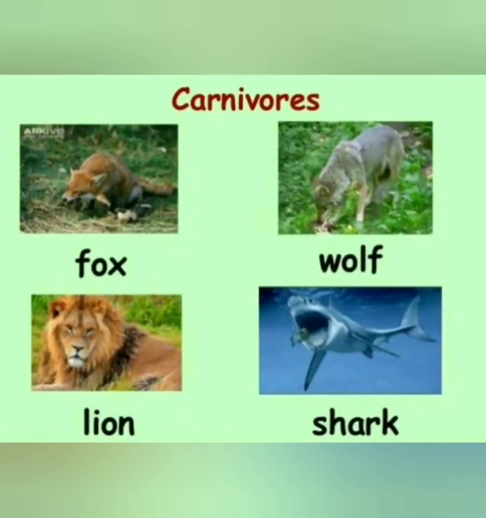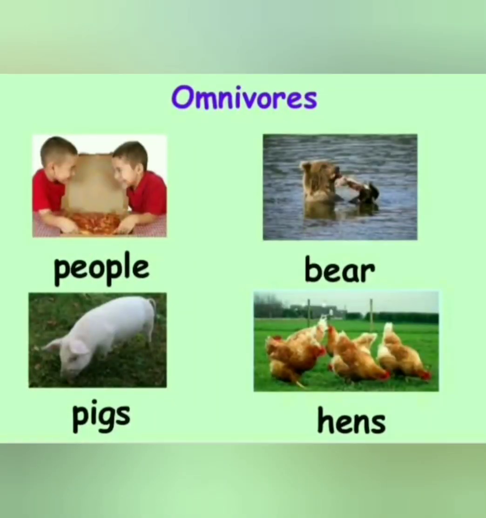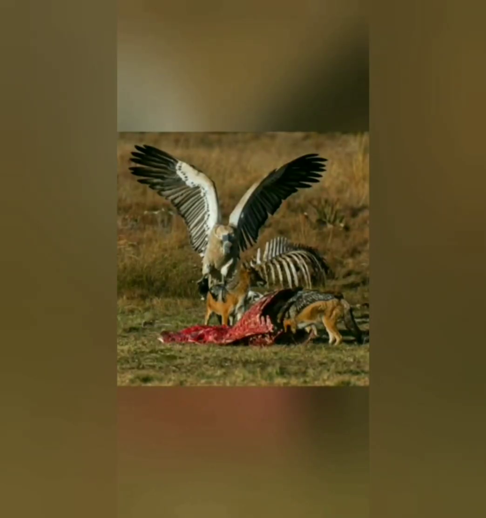Carnivores are the animals which eat only meat or other animals. For example, fox, wolf, lion, tiger, shark, etc. Omnivorous animals eat both plants and meat or other animals. For example, bear, pigs, hen, and we human beings are also omnivorous animals. Scavengers are animals that eat dead remains of other animals. For example, vultures, beetles, hyenas.